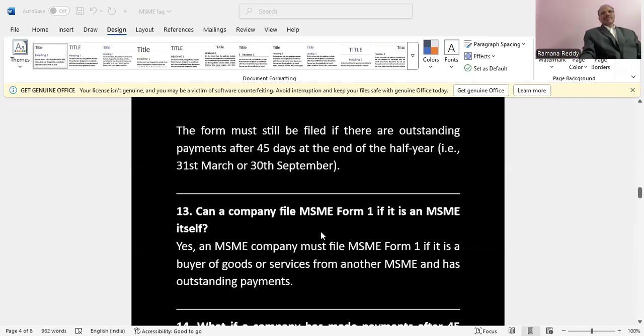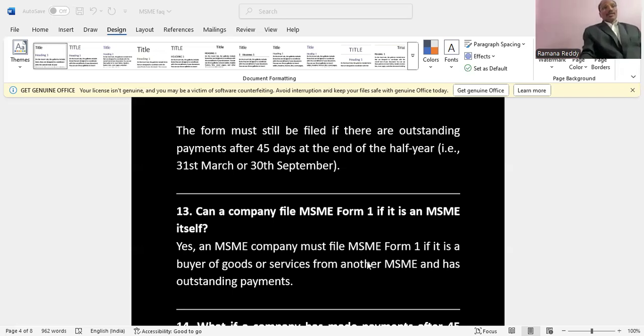Can a company file MSME Form 1 if it is an MSME itself? Yes, it doesn't matter. An MSME must file MSME Form 1 if it is a buyer of goods or services from another MSME. We have to see, from the point of view of the vendor, whether the vendor is registered under MSME. So what we advise is that the company sends an email to all the vendors asking them to share their registration certificate, to confirm the vendor is registered under micro and small.